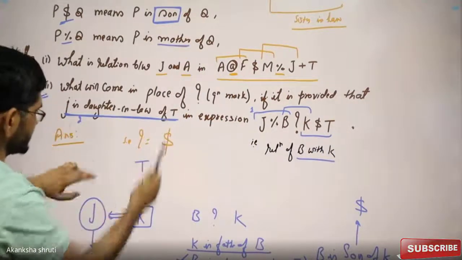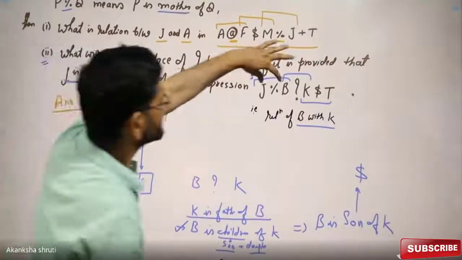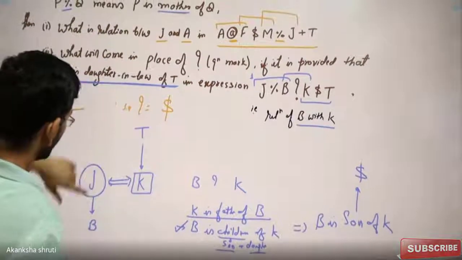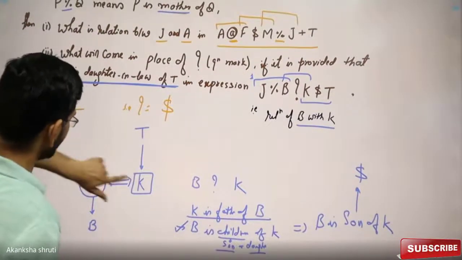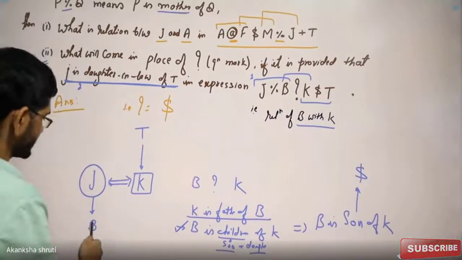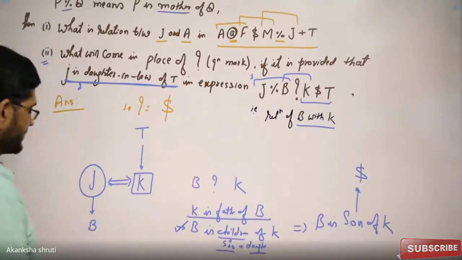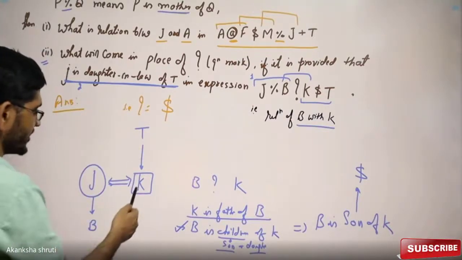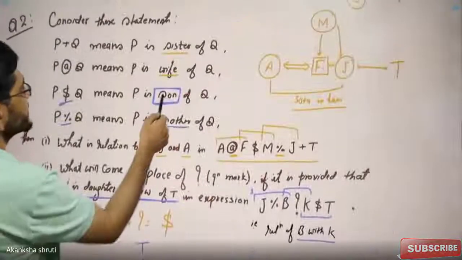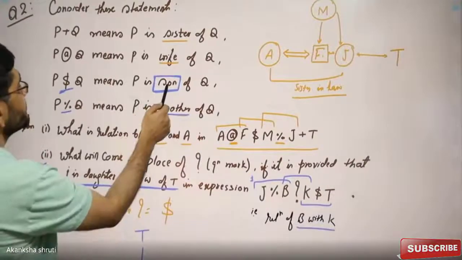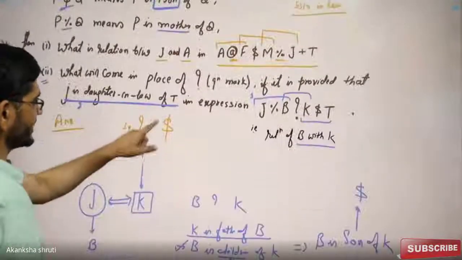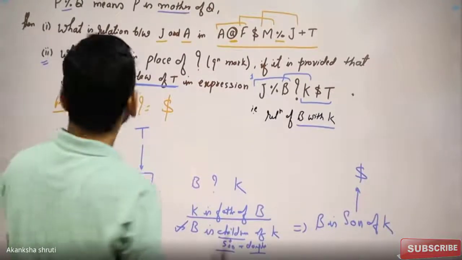A is daughter of T. Considering whatever these two relations given here and this one statement given here, we were able to complete or connect this family tree, and the relation between B and K we have concluded. Here B is the child of K, but children may be son or daughter, but in the question only son is given. The symbol for son, the dollar, we have selected. Okay students, so the answer was this dollar. So this was all about